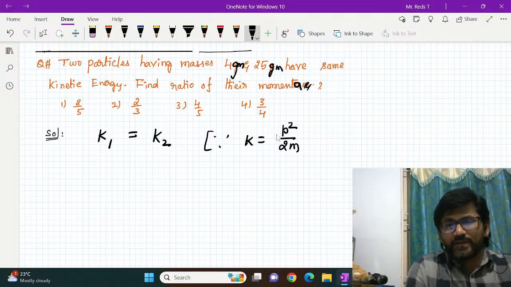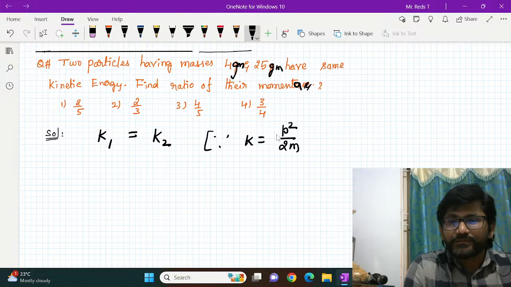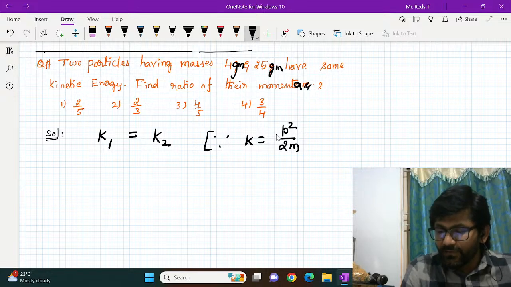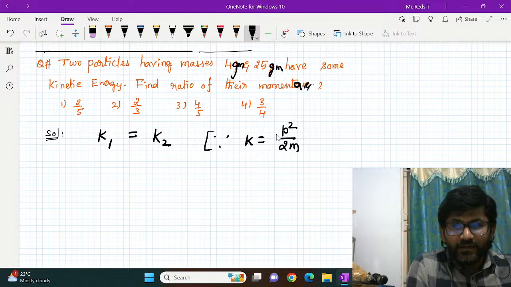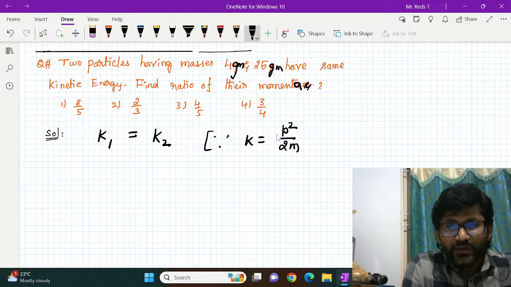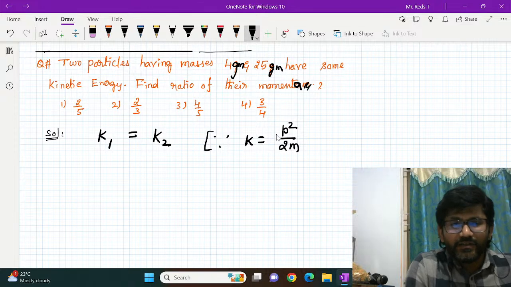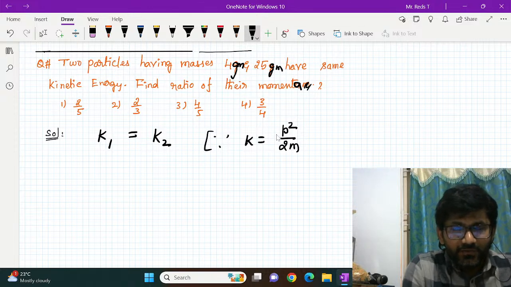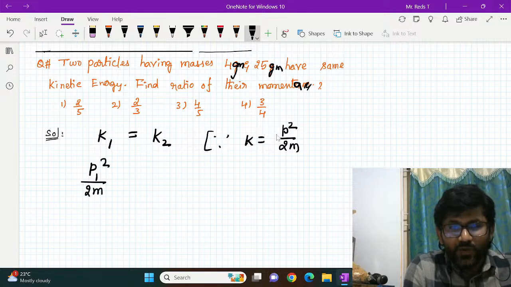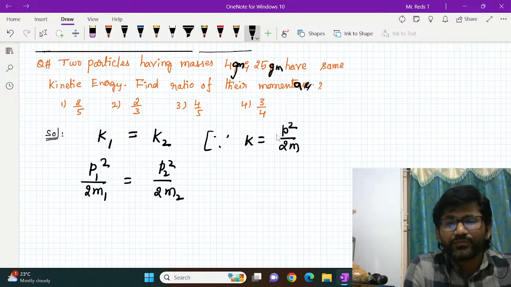You should remember this. From this relation, as kinetic energies are equal, taking the momentum of the first particle as p1, p1 square by 2m1 should be equal to, for the second particle, p2 square by 2m2.